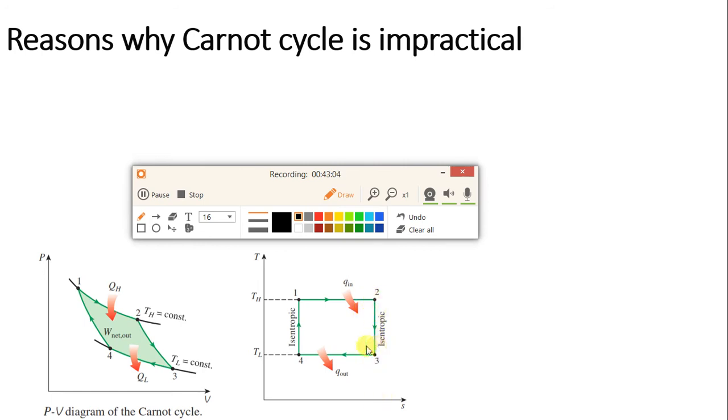Then 3 to 4 is again constant temperature heat rejection. You can see for 3 to 4 the temperature is T low, and this is constant temperature heat rejection. And 4 to 1, this part, is isentropic. You can see S4 is equal to S1 on the x-axis, so constant entropy, that is isentropic compression. In this way we have seen the TS diagram also.